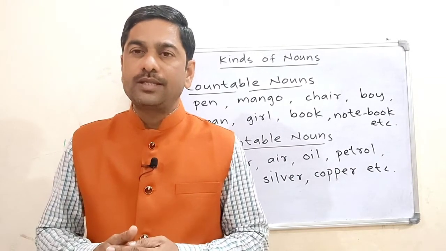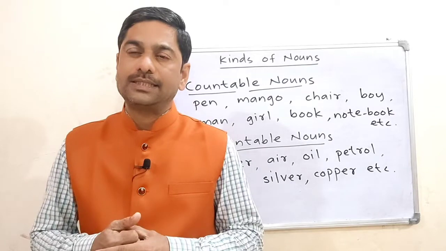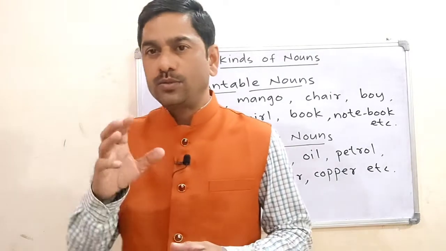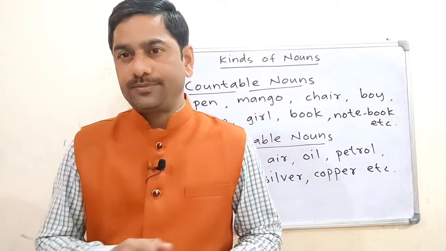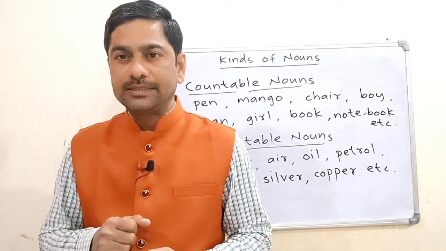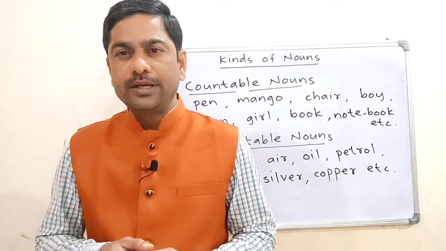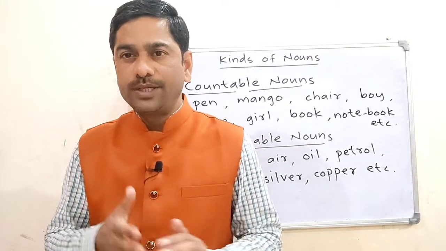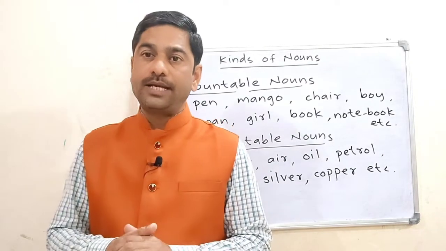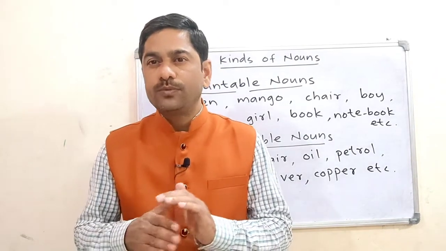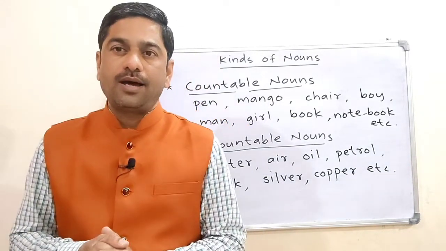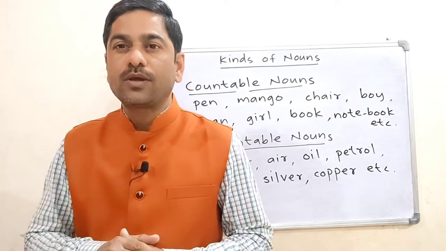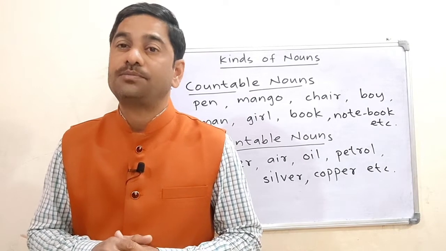Then we studied that nouns can be classified as concrete nouns and abstract nouns. What are concrete nouns? Concrete nouns are those nouns which we can touch and see. For example, table, duster, wall, window, door, fan. All these are examples of concrete nouns. And what are abstract nouns? Abstract nouns are those nouns which we cannot touch and see. For example, bravery, kindness, goodness, honesty. All these are examples of abstract nouns.